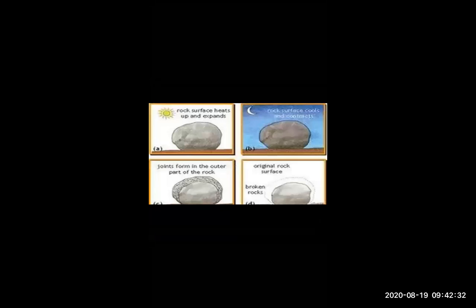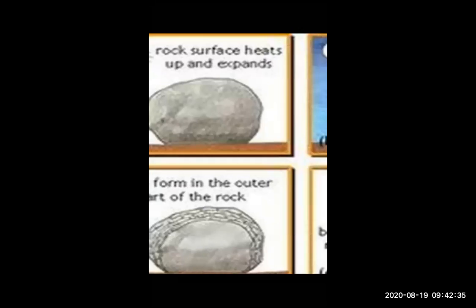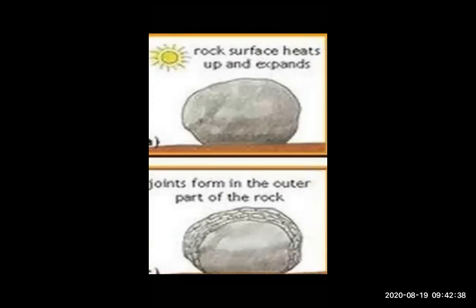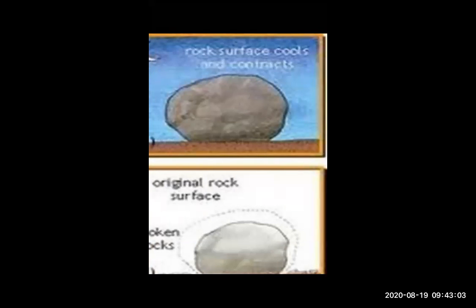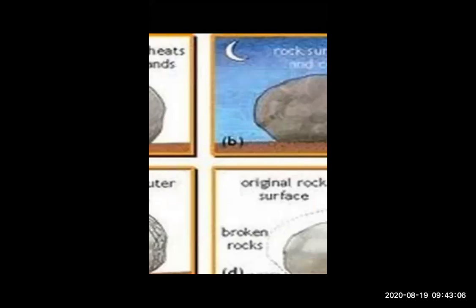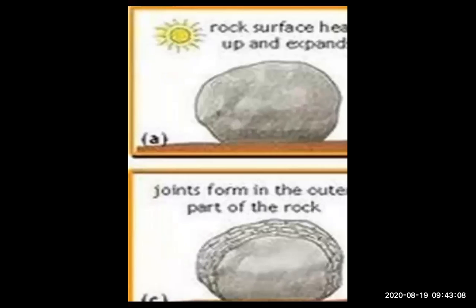Now, what is meant by exfoliation and how does it happen? Just look over there, there are some pictures. Here there are rocks. Whenever the rock surface heats up, it expands. Whenever rocks are heated by the sun, they expand. And after that, whenever the rock surface cools, it contracts. Now, as you all know, what is meant by expand? Expand means what, and contract means what?